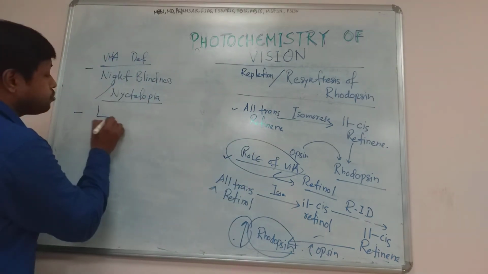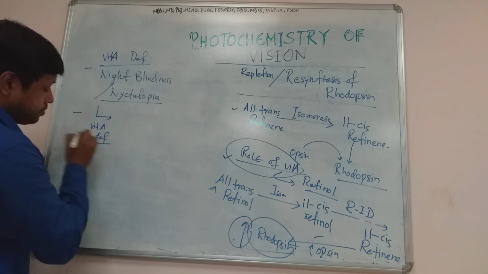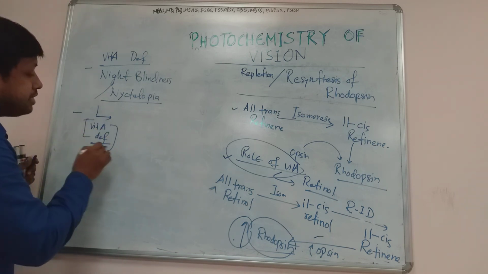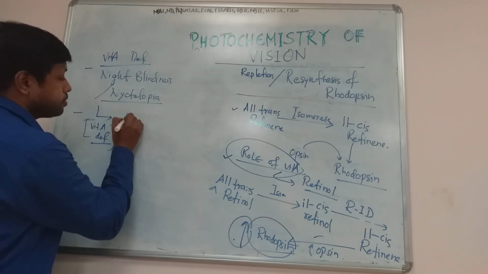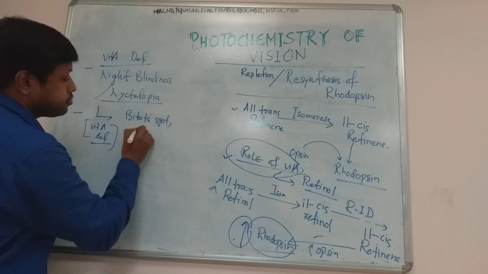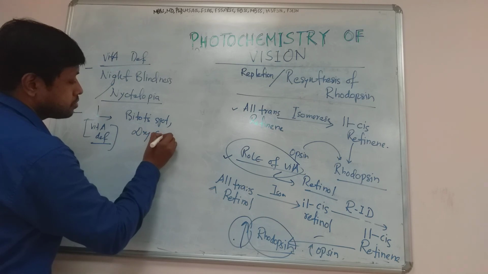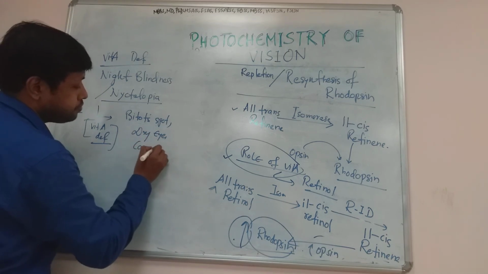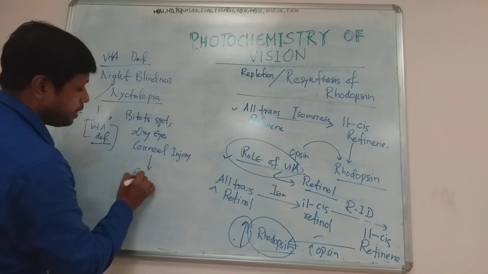If night blindness is not controlled with vitamin A, or if the vitamin A deficiency continues further, it will lead to Bitot's spot, dry eye, corneal injury, and finally blindness.